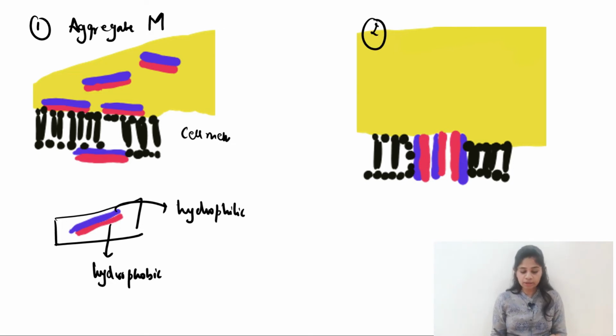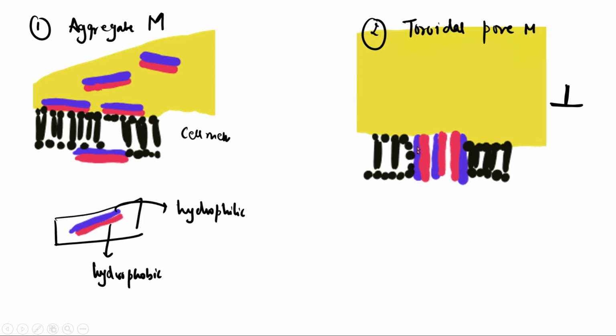Now the next model is termed as the toroidal pore model. Now in toroidal pore model, the antimicrobial peptides are arranged perpendicular to the bilipid membrane. So here the hydrophilic portions are associated with the phospholipid head. So as you can see right here, the blue portion is associated with the phospholipid head, whereas the hydrophobic portions are associated with the lipid core.